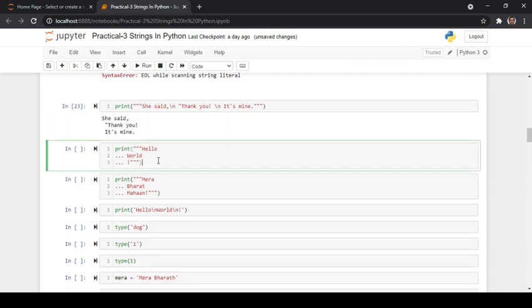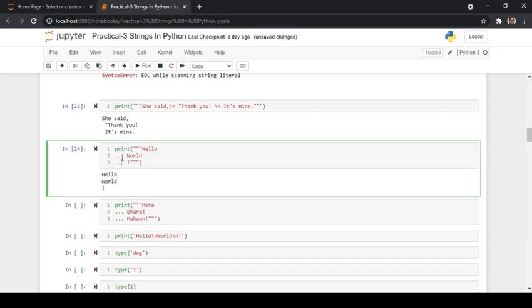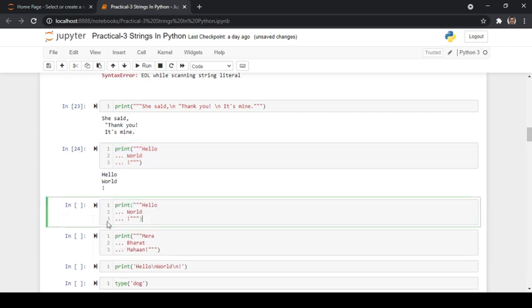Here also we are printing hello world and an exclamation mark in 3 separate lines with the help of 3 quotes, and we can rewrite the same code by using the escape character, that is backslash n.